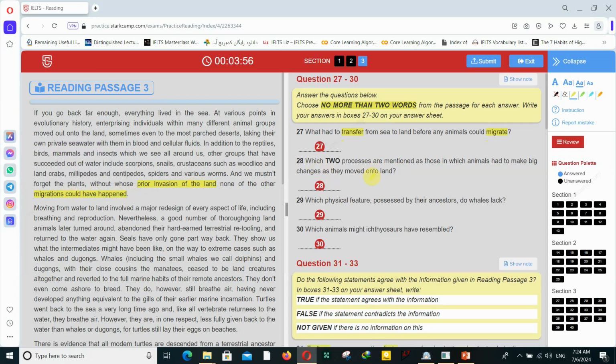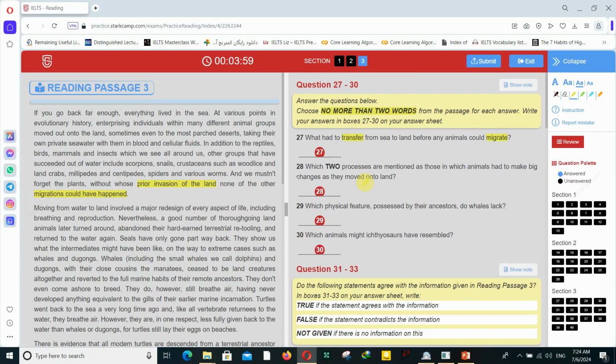Here we have what had to transfer from sea to land. Prior invasion of the land means transferring from sea to land. Before means prior, you see. Any animals could migrate. None of the other migrations could have happened. This is the same sentence for this question. So when you find the paraphrased vocabulary in the sentence, this is going to be your answer. So the plants is the answer for 27. The plants.